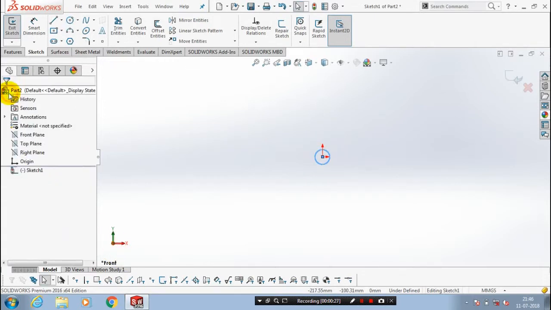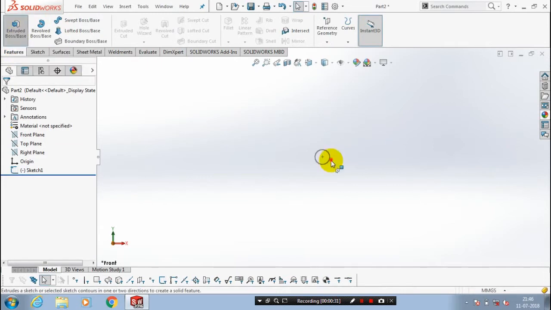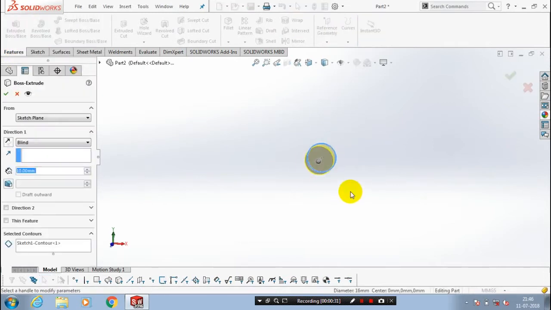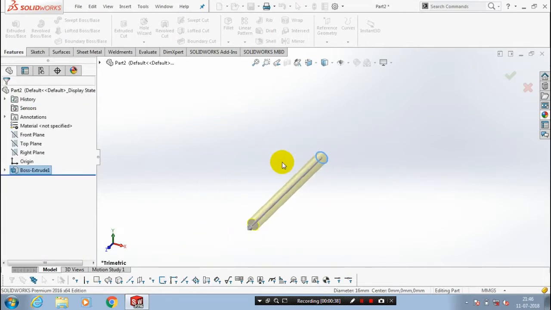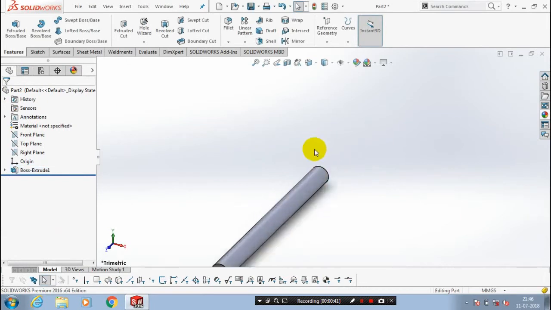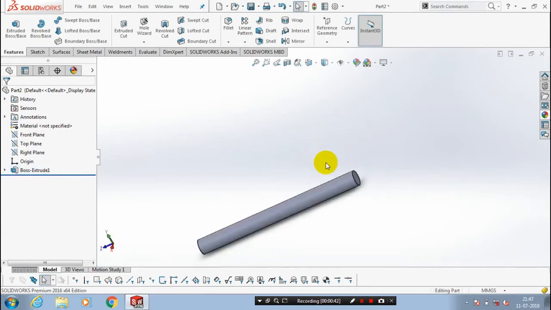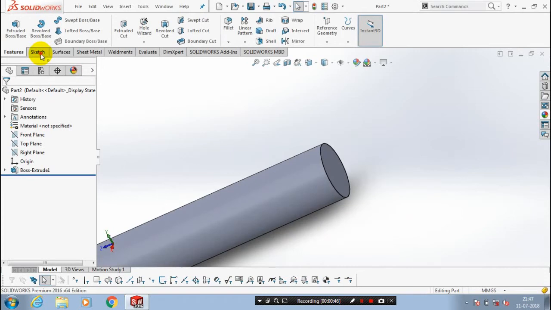Then click OK, exit the sketch, go to the features, select the extrude boss option and select our corresponding circle to be extruded. Specify the amount of thickness to be extruded. Then click OK. After that we are going to make a convert entities. So select a face of the cylinder.